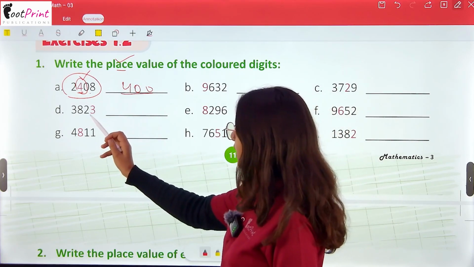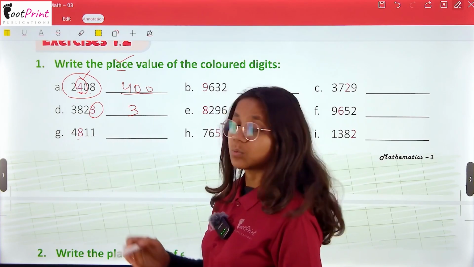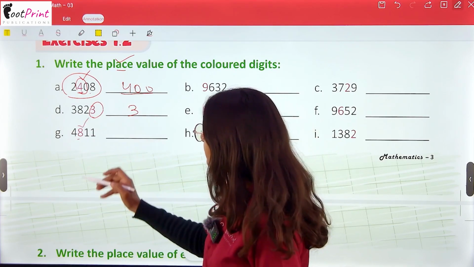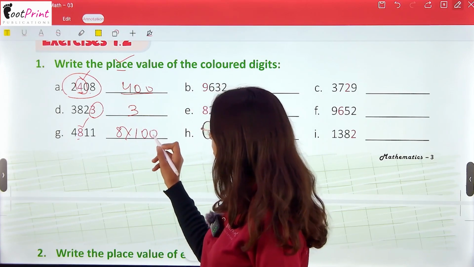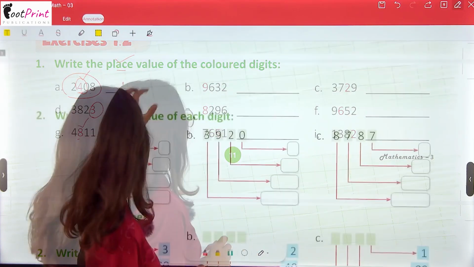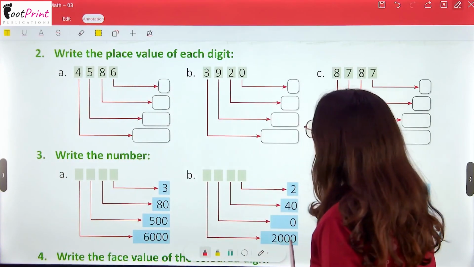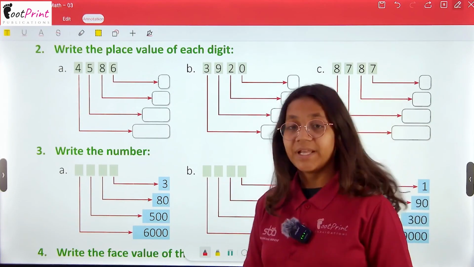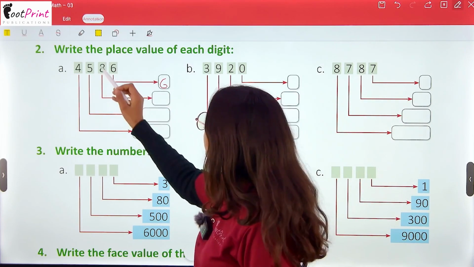Here in 3823, it is at the ones place, 3 into 1, it's 3. Here in 4811, the 8 is at the hundreds place, so 8 multiplied by 100 is 800. Now the question number 2: write the place value of each digit. So now the place value of each digit. See, 6 is at...